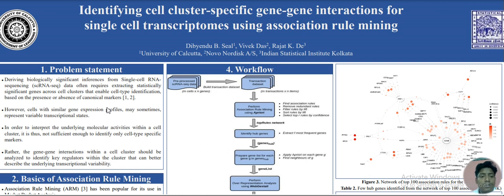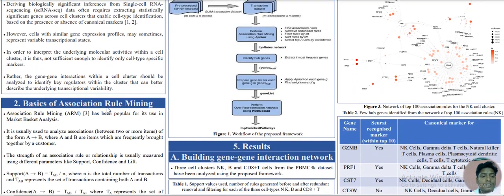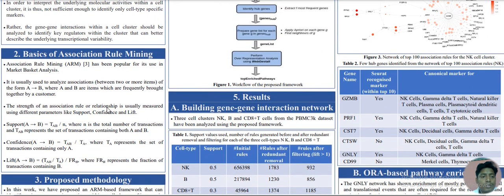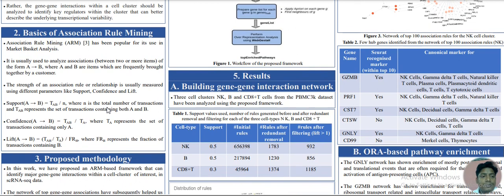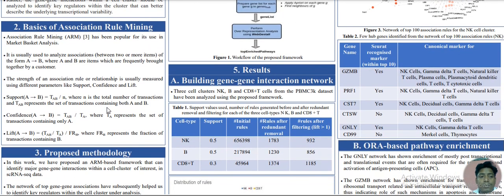So this was the motivation of our work, and hence we have proposed an association rule mining based framework to solve this problem. Now let me go through the basics of association rule mining. Association rule mining, or ARM, was initially proposed for market basket analysis, where we analyzed the association between two items or products, and this helped us understand customer buying patterns and make targeted promotions for them.